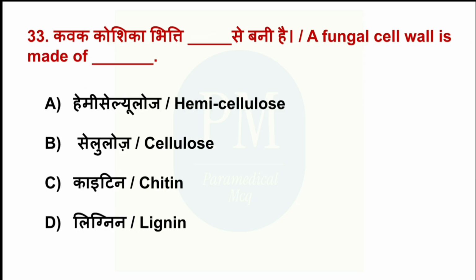A fungal cell wall is made of dash. Option A, hemicellulose. Option B, cellulose. Option C, chitin. Option D, lignin. The correct option is option C, chitin.